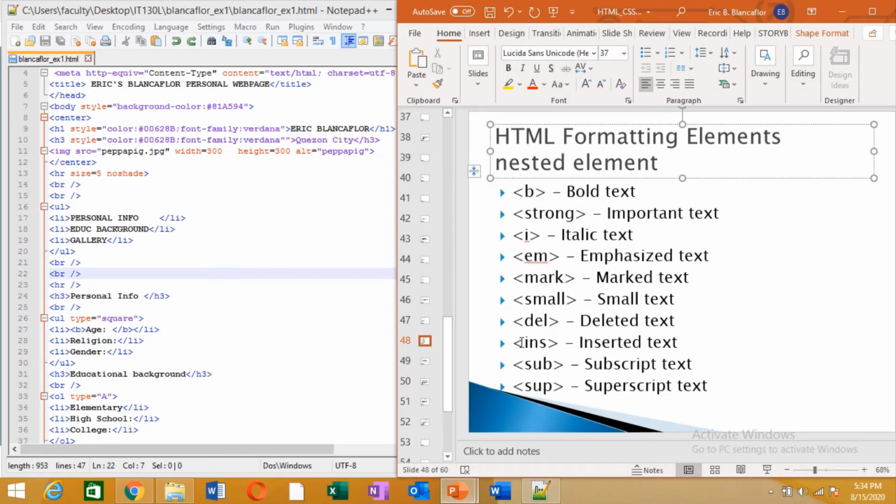And other elements you may explore. Strong is somehow similar to the bold. Italicize is I. This is the new one. EM is deprecated. Then sub is for the subscript. Sup slash sup for the superscript.